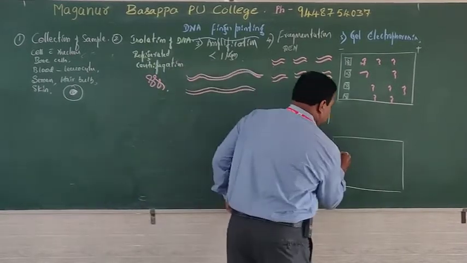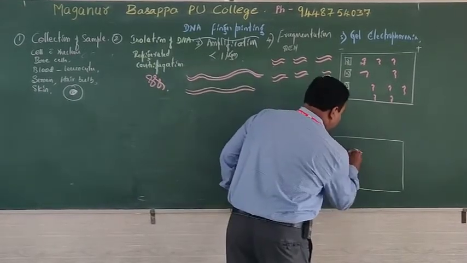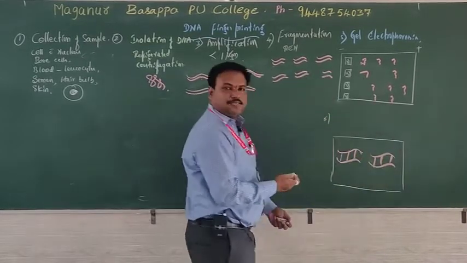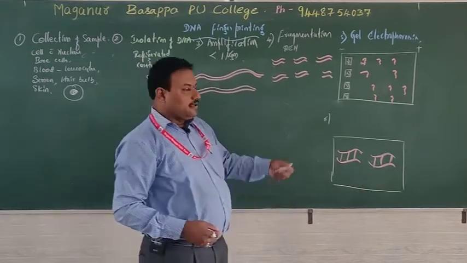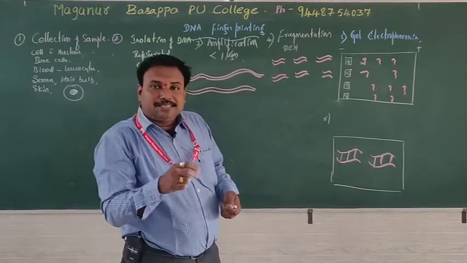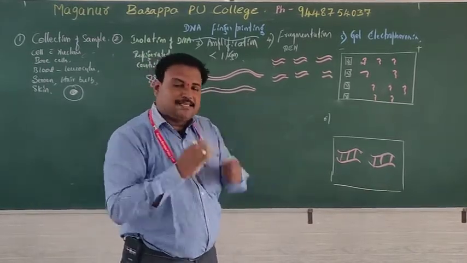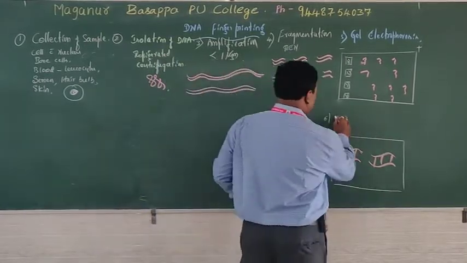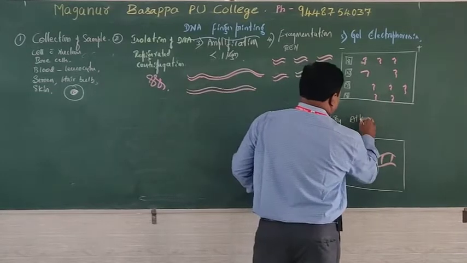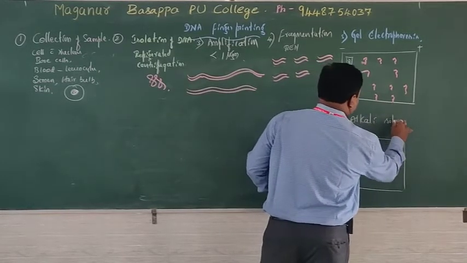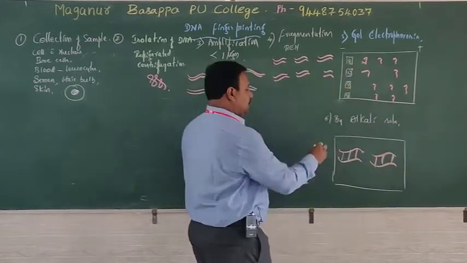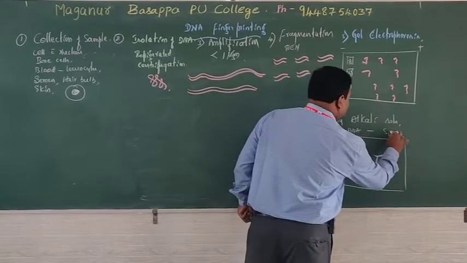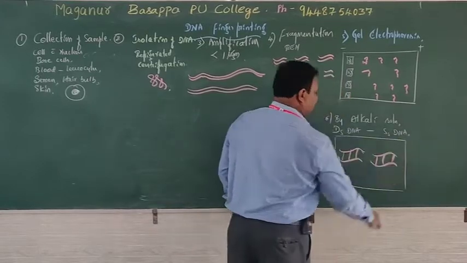I will write 2 double-stranded units, because I can't write 6, 7, 8 as space is very less. Okay. The DNA double-stranded structure is made single-stranded by applying alkali solution. By using alkali solution, the double-stranded DNA is converted into single-stranded DNA.